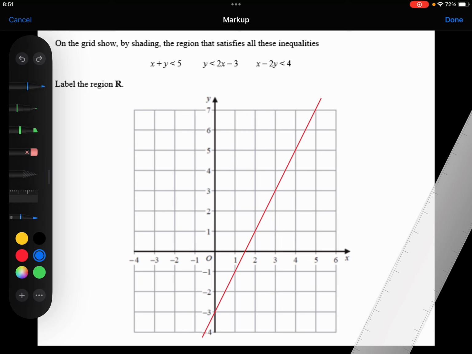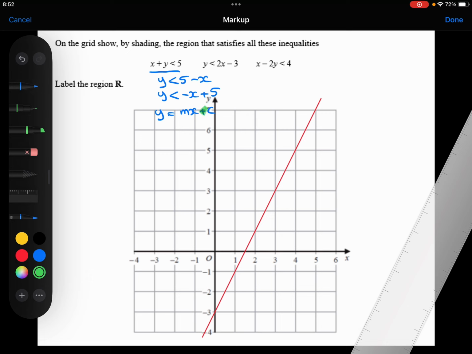Right, let's move to this one next. I'm going to just rearrange this slightly to make y the subject. So I'm going to subtract x from both sides. And I'm actually just going to swap that 5 and the minus x around. So I'm going to put the minus x at the front and the plus 5 at the back. The only reason I'm doing that is just to make it look like y equals mx plus c.